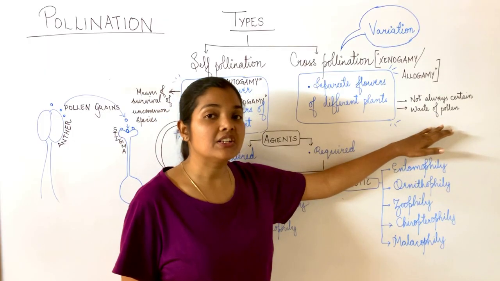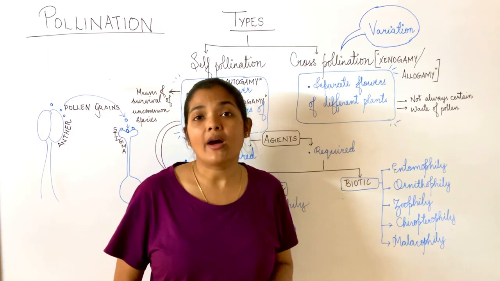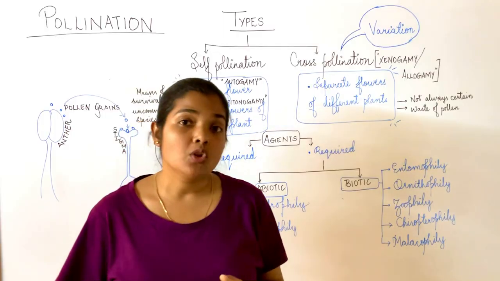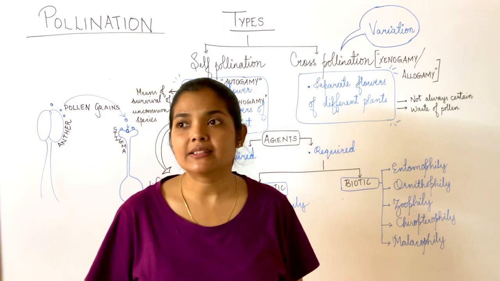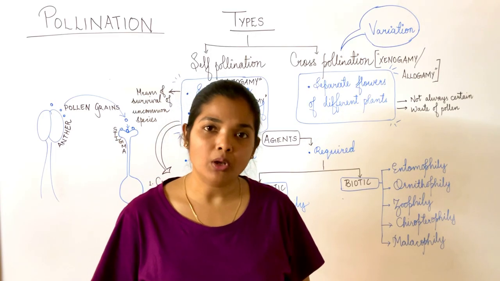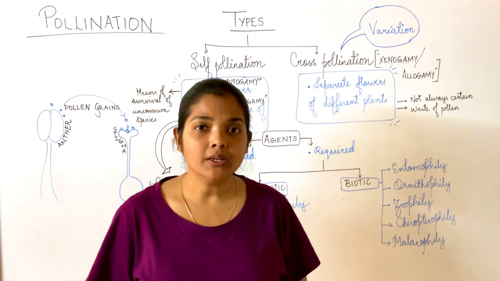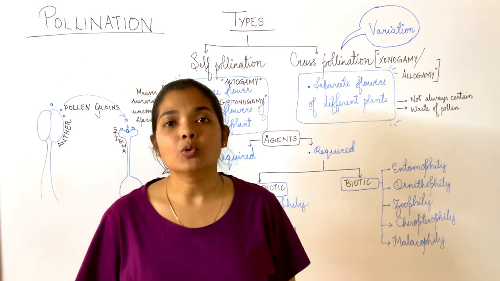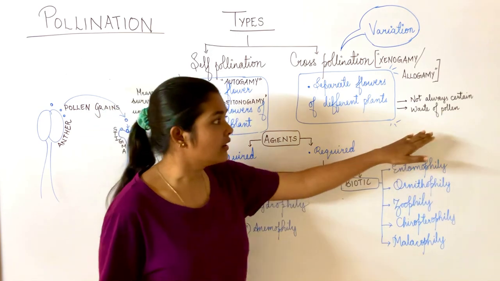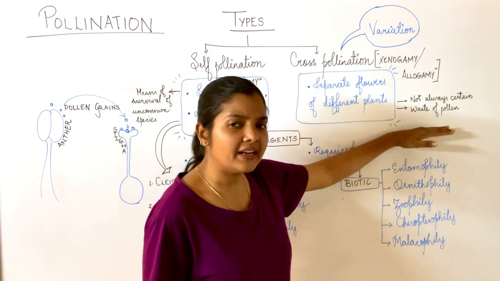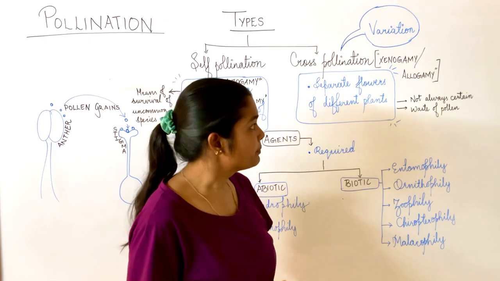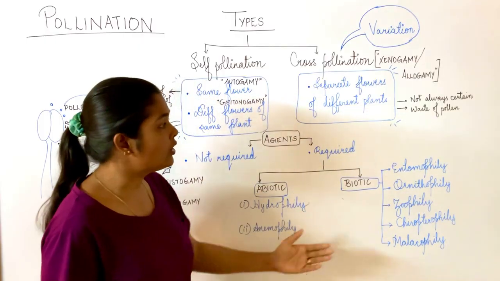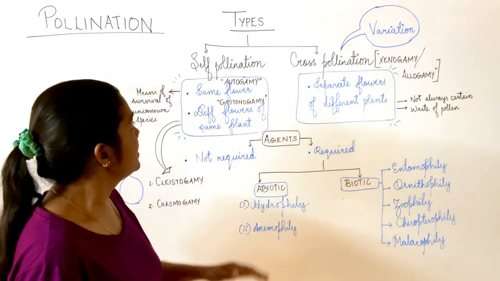There are some disadvantages too. Since it requires a pollinating agent, it is not always certain that the pollination would be successful. Why? Because let's say there is a plant which shows pollination by wind and there is no wind, it will not allow pollination to occur successfully. So the certainty is not seen. At the same time, a lot of pollen grains get wasted in this process. So this is all about the types of pollination.